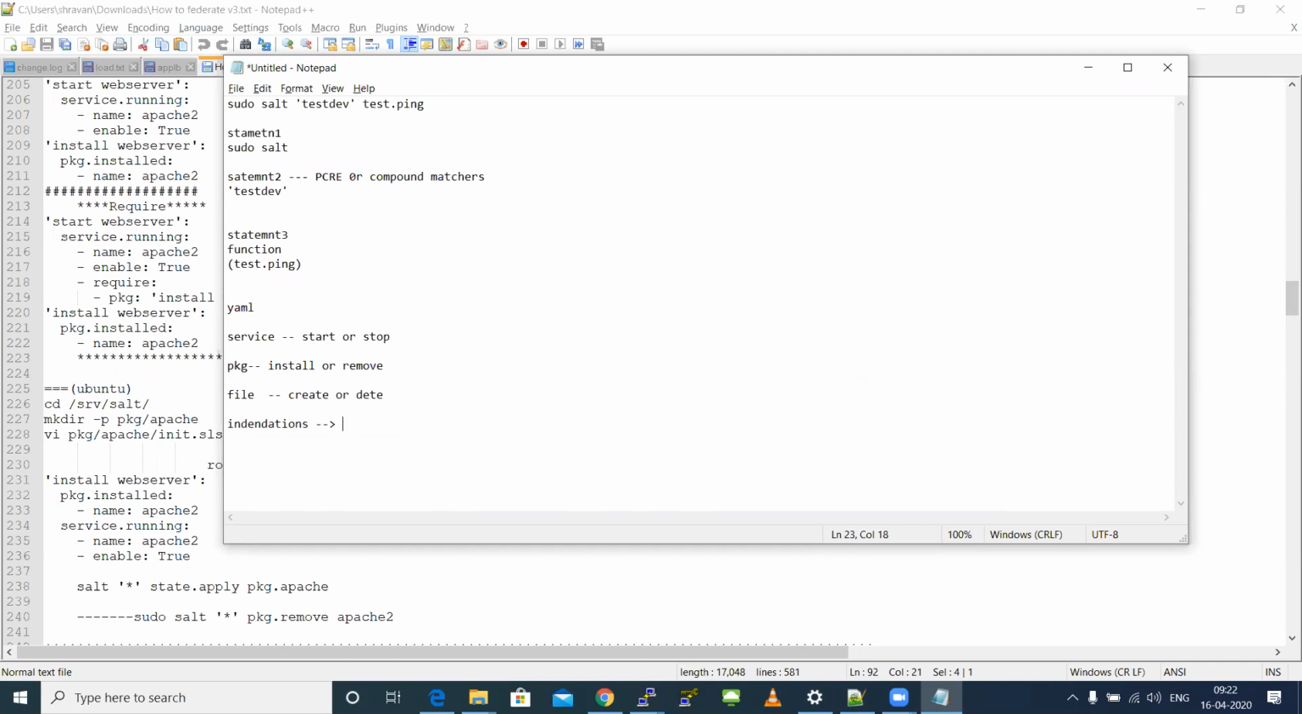So in YAML, they speak in terminologies called key and value. So what is the key? Key can be a service or a package or a file, and value can be start, stop. And again, if package is the key, the value can be install or remove. If file is going to be the key, the value will be create or delete. So a key and a value and the indentation, these are the 2 important things which you need to remember while writing any YAML scripting.